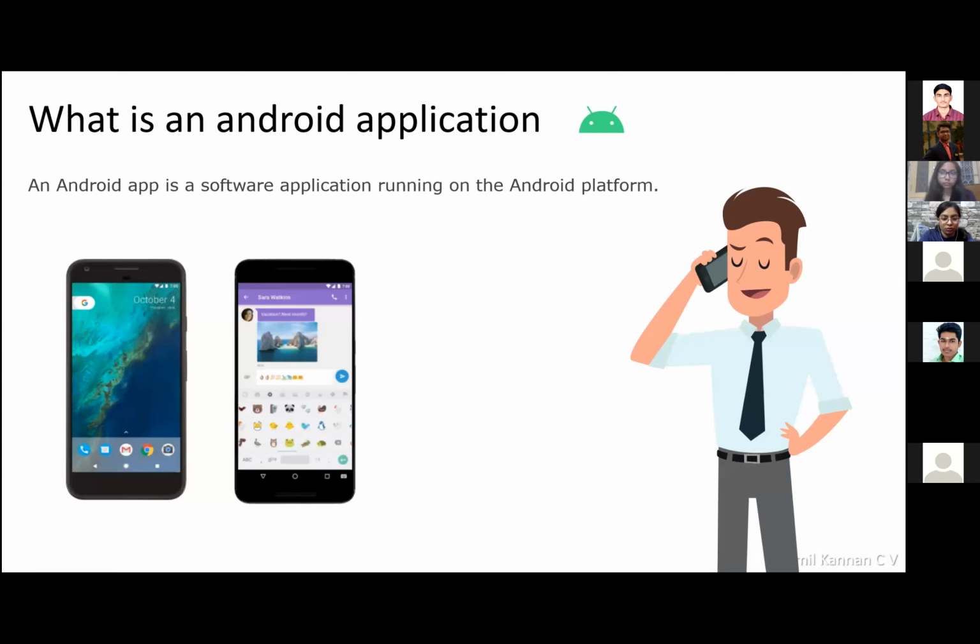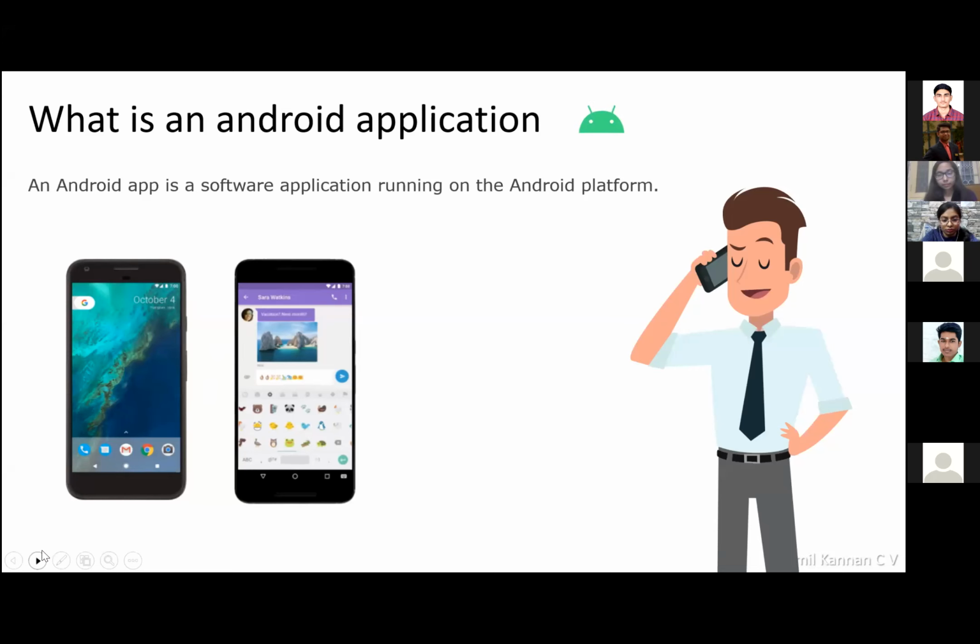There are a lot of Android applications in the global market. If you open the Play Store and search for an application like a calculator, you can get more than 100 results in the Google Play Store. There is a vast range of applications for a single tag. So that is an Android application.